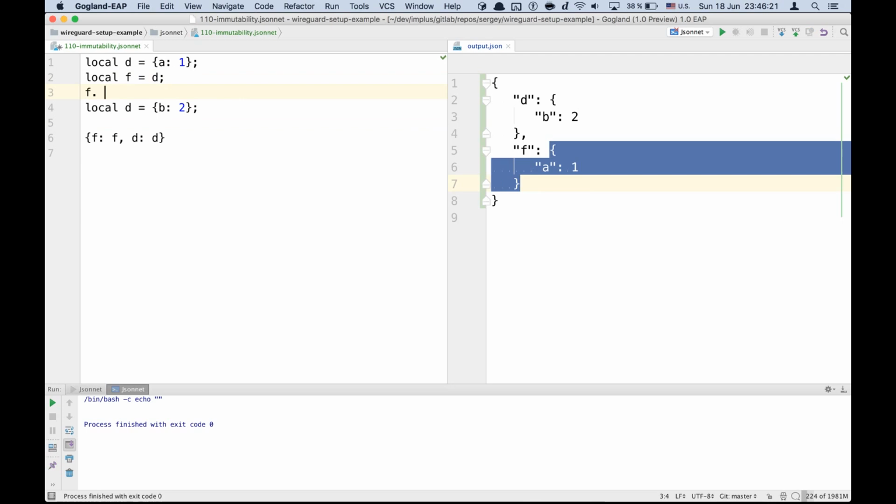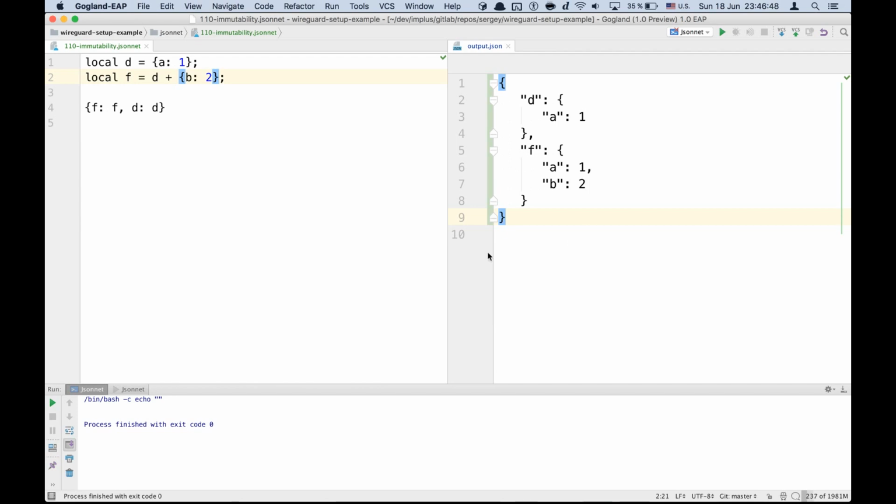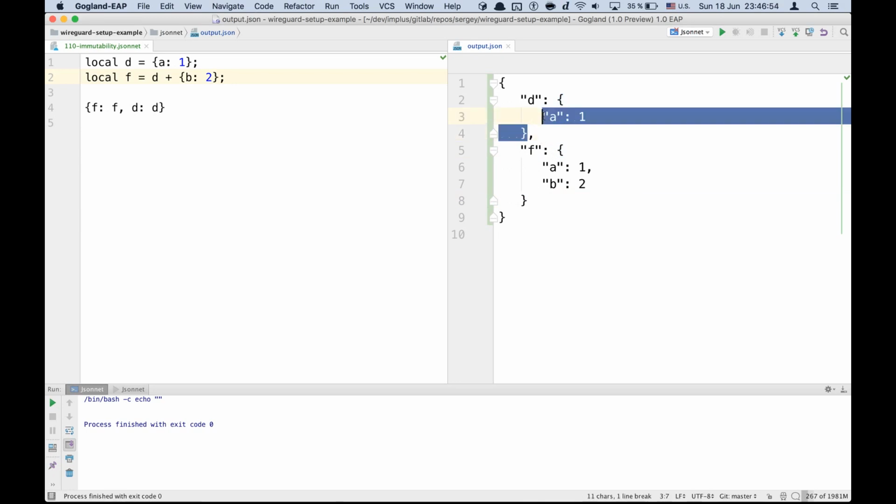and you cannot change it. You cannot write something like this. It's an error. It does not matter what you try, it just doesn't work. And if you really need to update an object, you have to create a new one. That's the way it works in functional languages. So you create a new object, and here we have the so-called updated object, the new version, but the old one is still the same. And you have to assign it to a new variable.